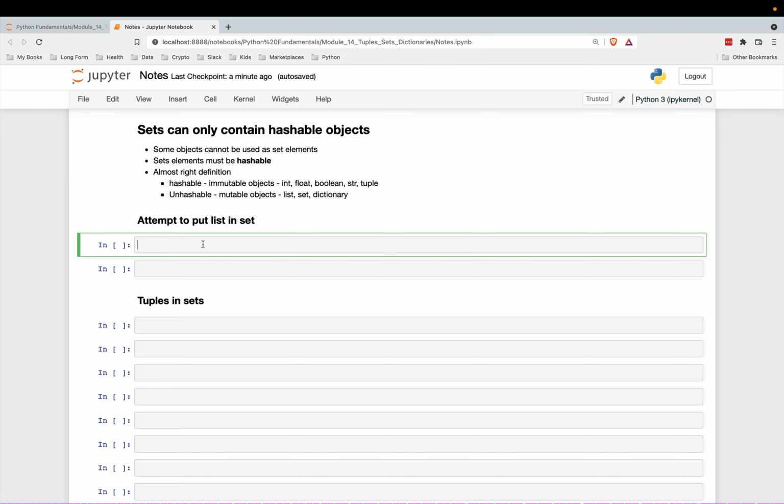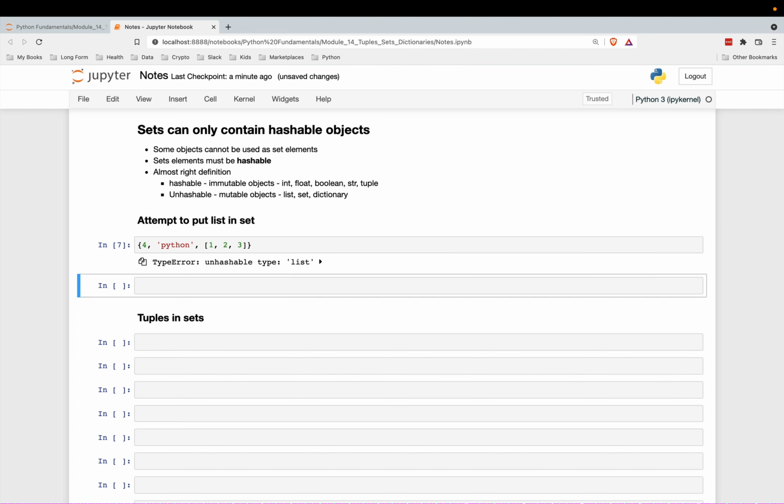All right, so let's attempt to put a list inside of a set. So if we create a set again with our curly braces, and we'll put first just some integer and then maybe a string, but now let's put a list in here, and we'll just put a 3-item list. If we try to do this, then we will get this error. It says unhashable type list. So you can't put anything in here. It has to be one of these.